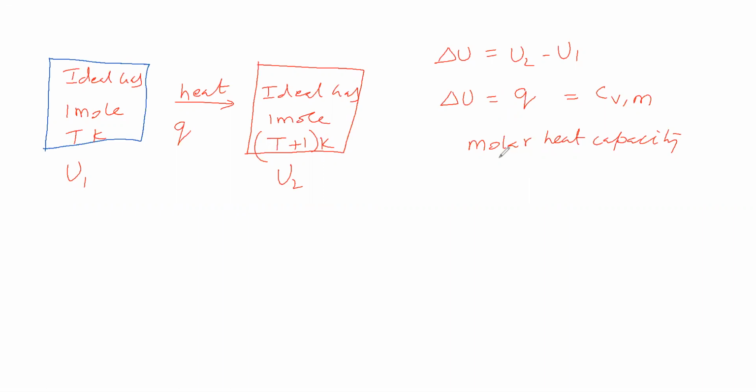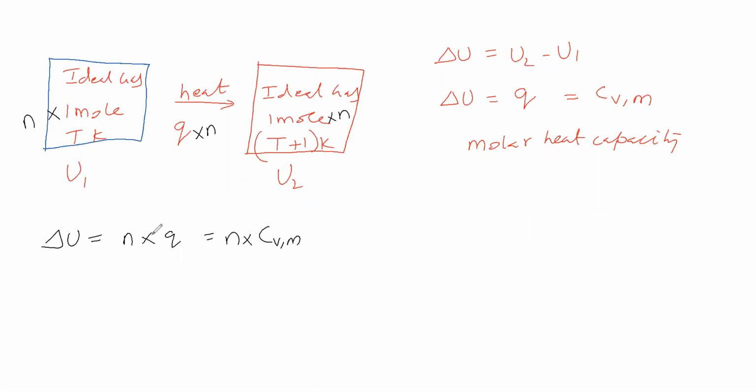Now let us take this 1 mole. We will make it n moles by multiplying by n. Then delta U is equal to this Q multiplied by n, and CVM also multiplied by n.